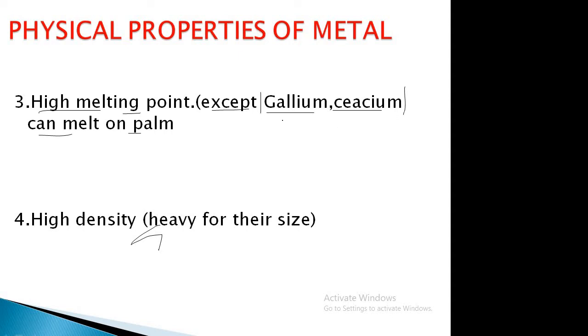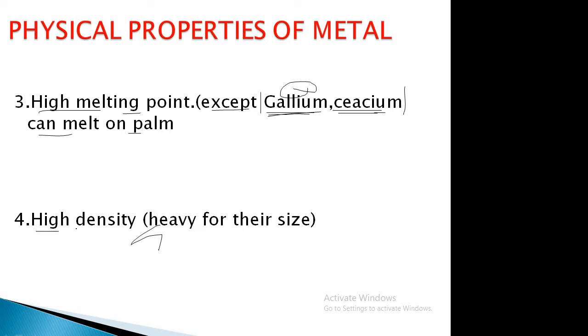Sodium also has a little lower melting point as compared to the others. But mostly you have to remember these two metals, as it may come in your exam. The gallium and cesium, these are the two metals that can melt on our palm. Clear? Then come to the fourth point.